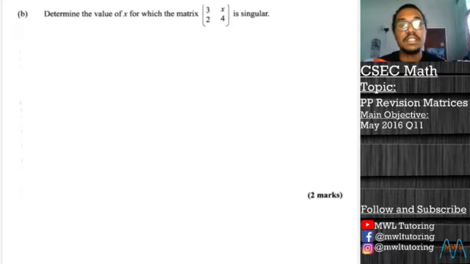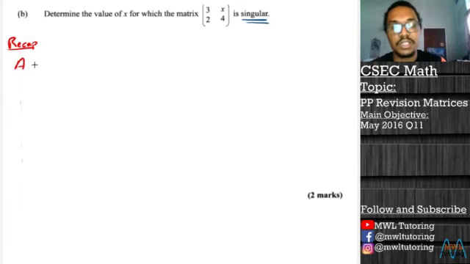First one says, determine the value of x for which the matrix 3, x, 2, and 4 is singular. And this question is a very, very important type of question to be able to handle. The key word that we're looking at in this question here is the word singular. So let's have a quick recap.